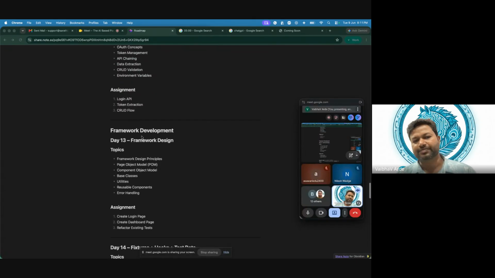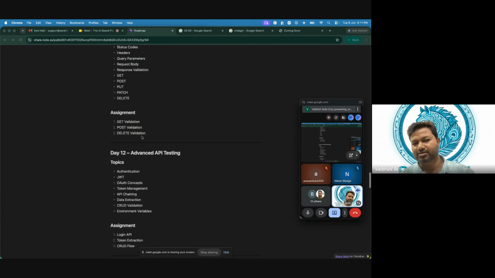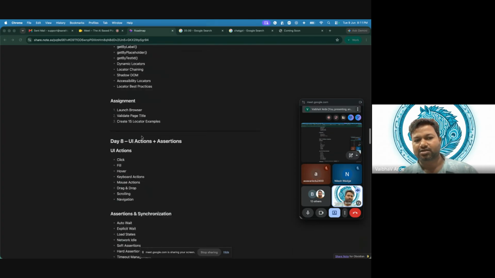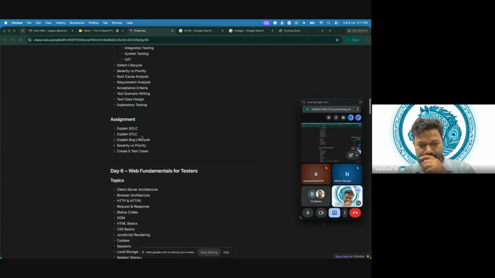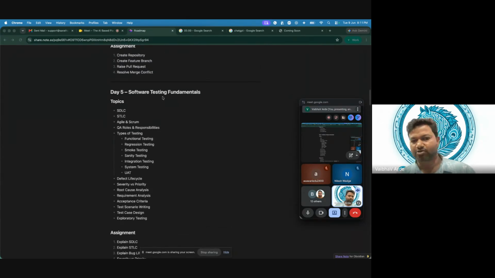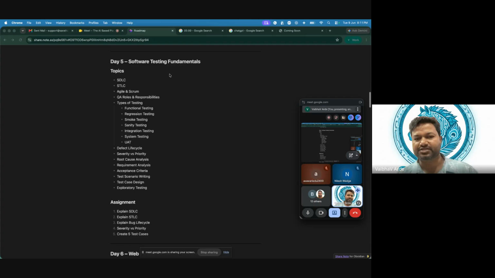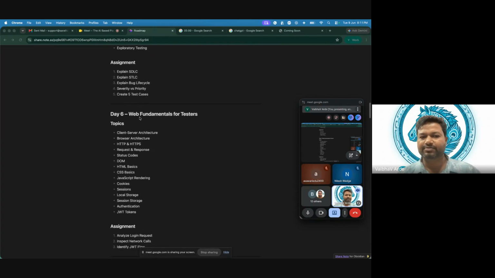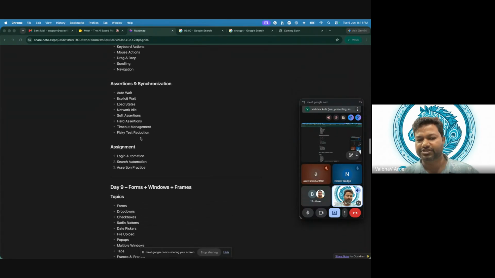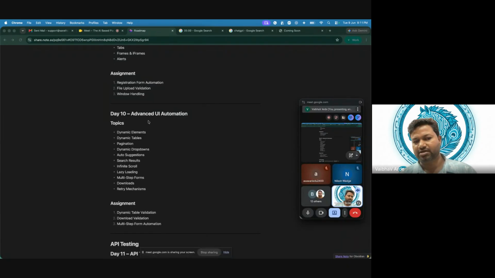As of now, we learn a programming language. Then we learn how we can push that code and make ourselves presentable on GitHub. Before that, we learn about software; we will be learning software testing and fundamentals. Then we will go ahead with the web fundamentals. Then we will learn Playwright UI automation. Then we will be covering API fundamentals.